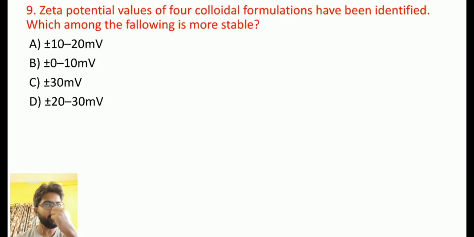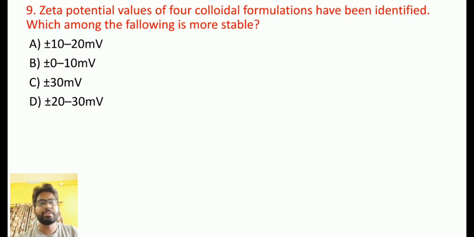Then coming to a very important question. The zeta potential values of four colloidal formulations have been identified. Which among the following is more stable? Options are plus minus 10 to 20 millivolt, plus minus 0 to 10 millivolt, plus minus 30 millivolt, and plus minus 20 to 30 millivolt.